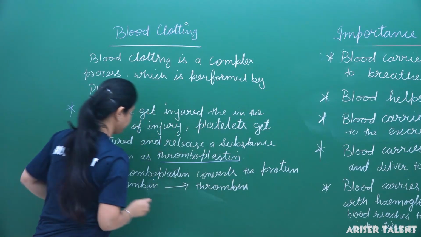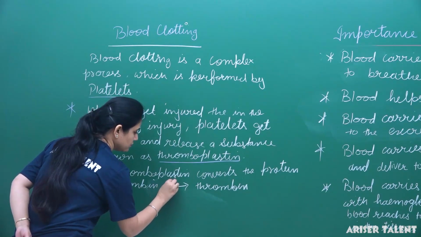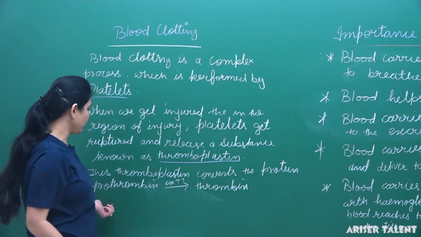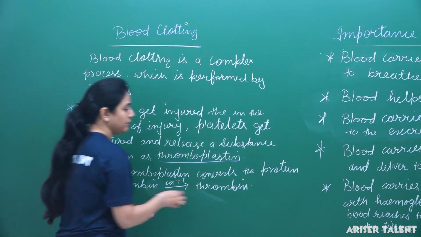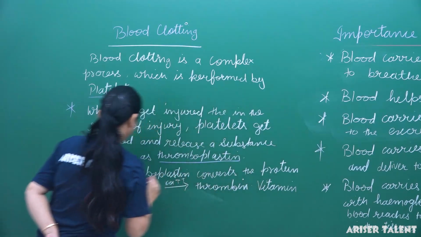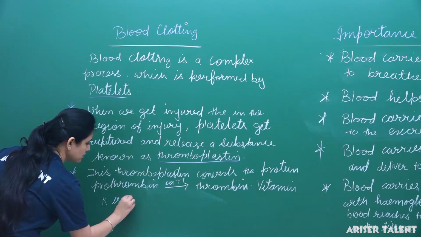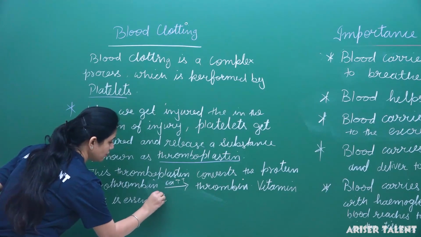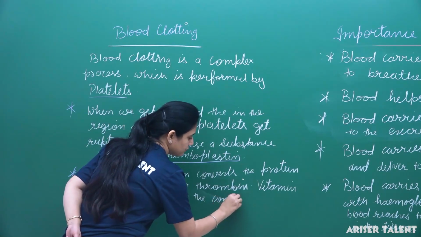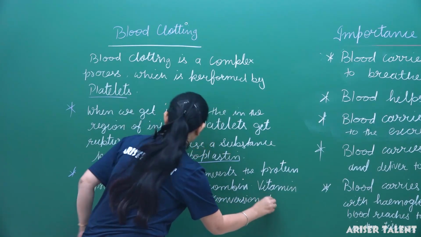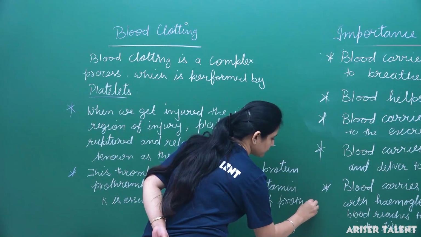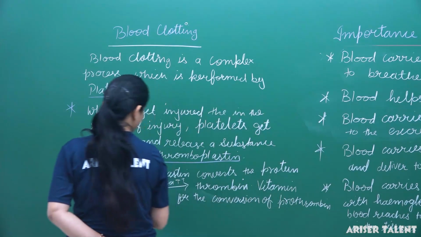So we need vitamin K for the conversion of the protein prothrombin into the thrombin. Vitamin K is essential for the conversion of prothrombin into the thrombin.